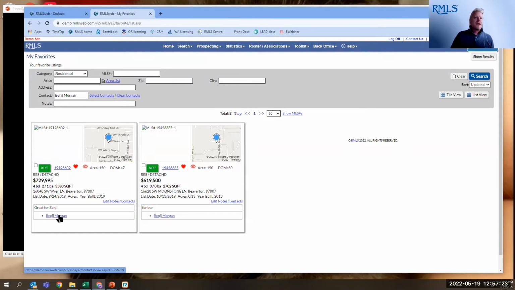Now, once this is favorited, we do also recommend adding it to your watch list, because when you favorite it, it's just going to add it to your favorites list. It's not going to send you notifications of anything happening with it. So if you want to receive notifications of anything changing on this property that you favorited, you'll also want to add it to your watch list. Then that will let you receive notifications, depending on how you set up your watch list, of any changes to this listing.